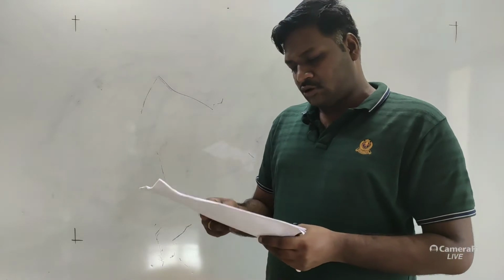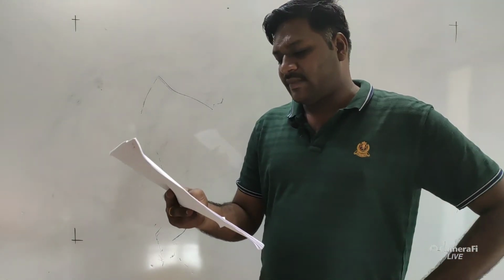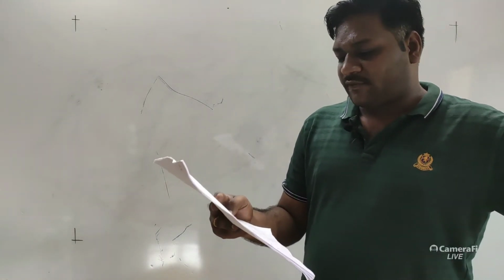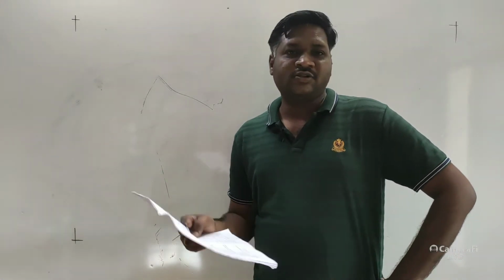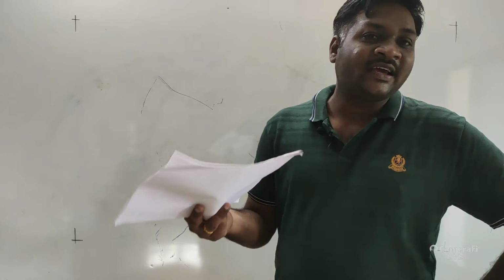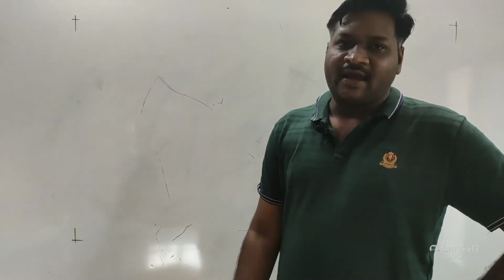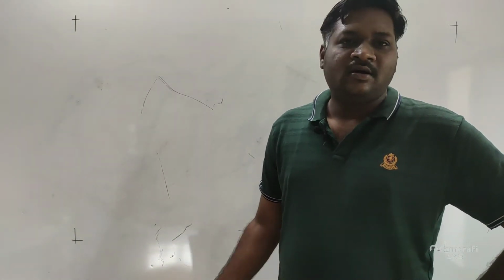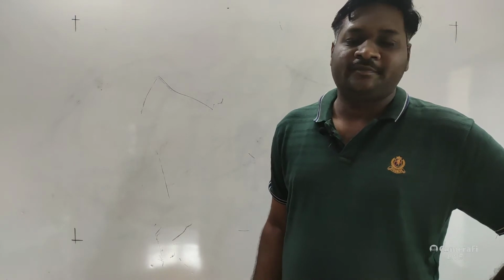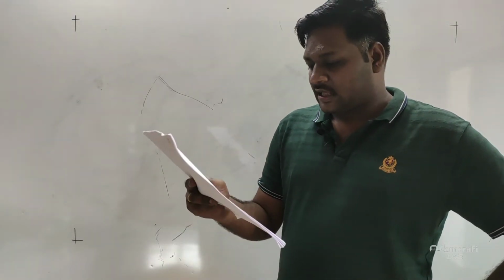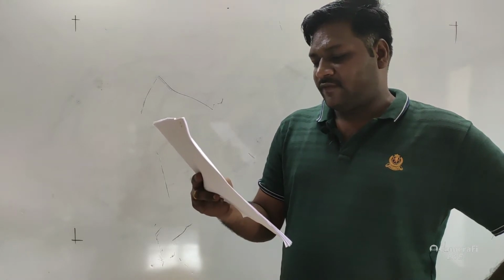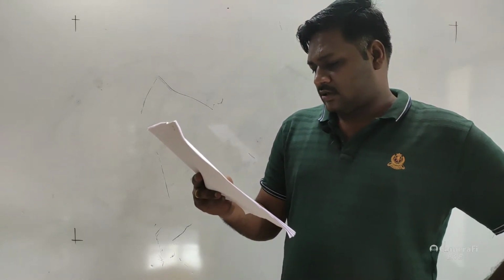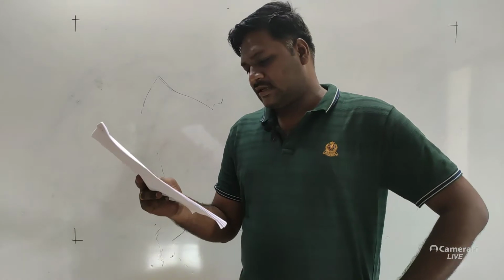The next question number 96, identify the aquatic mammals from the following. So here certain options are given and from which we have to identify the aquatic mammal. So aquatic mammals are generally the blue whale as well as the dolphin. Okay, so here options are Balaenoptera, Equus, Delphinus, Pteropus and Felis.